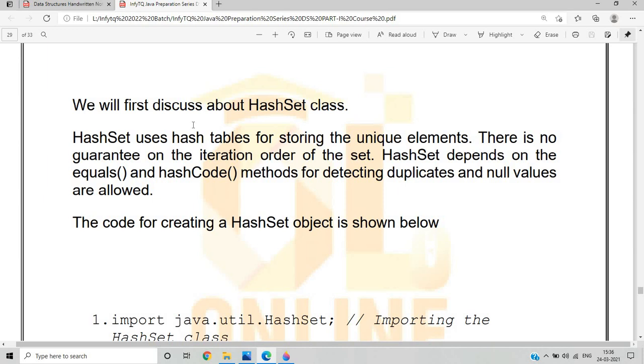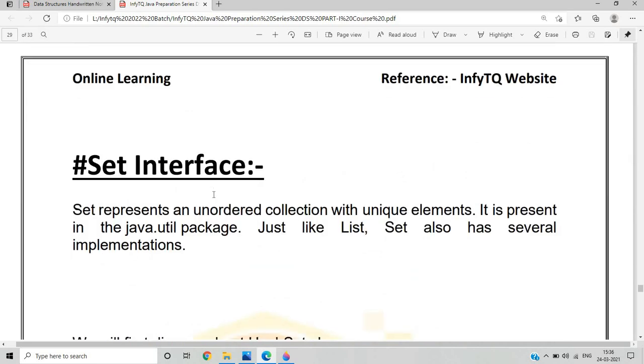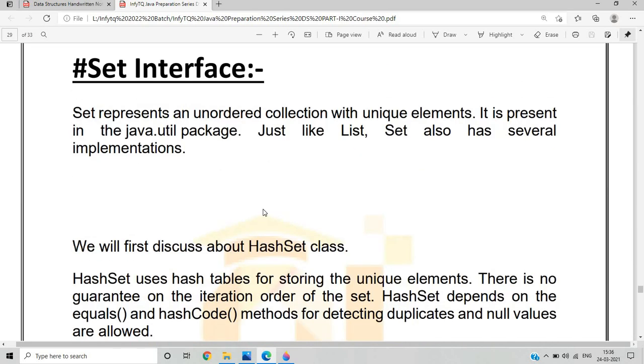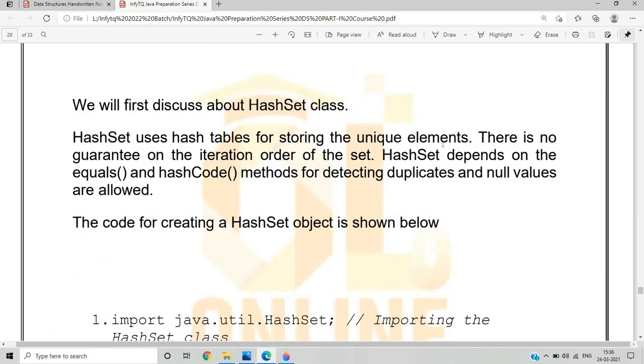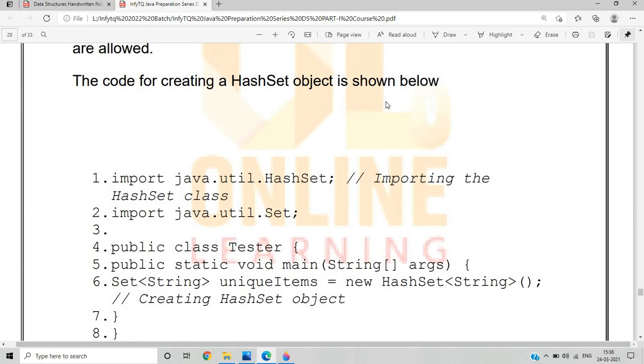HashSet depends on the equals and hashCode methods for detecting duplicates, and null values are allowed. The code for creating a HashSet object is below.